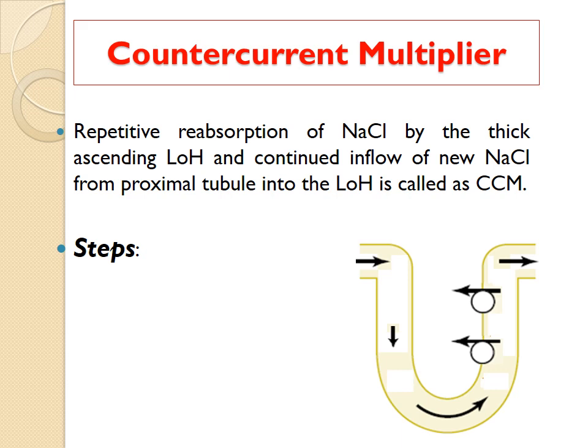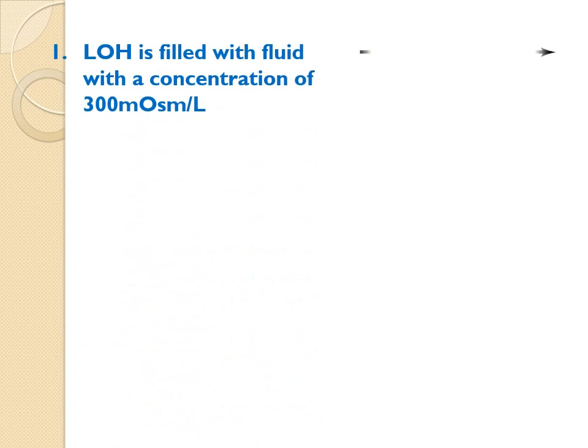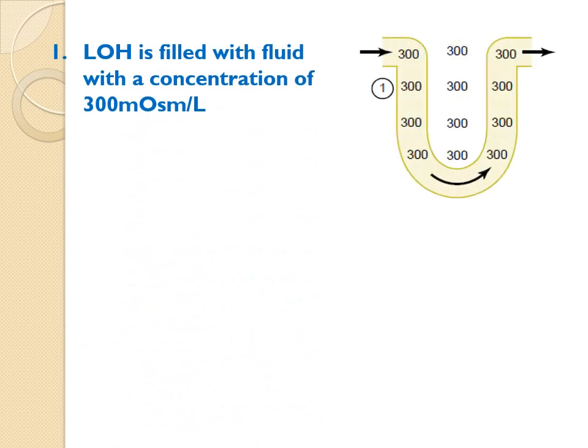We have to see the various steps of how this interstitium becomes hyperosmolar. So let us start with the various steps. Let us assume that the loop of Henle is filled with a fluid having a concentration of 300 milliosmoles per liter, similar to that of the renal interstitium. This is just an assumption: the descending limb, the ascending limb, and the interstitium all have the same osmolarity.